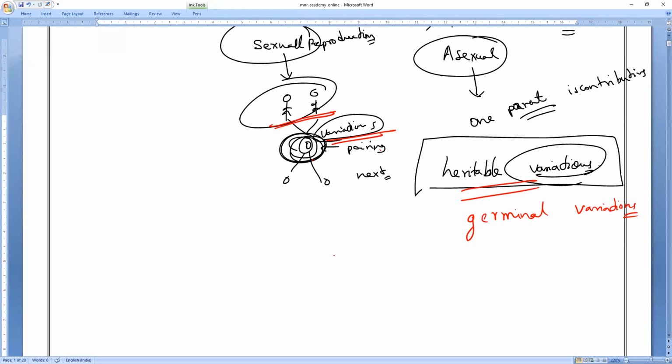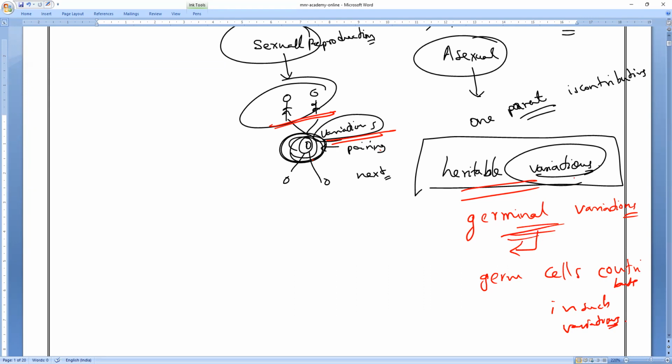Why do we call it germinal variation? Because germ cells, the sex cells, contribute to such variations. That is why it is called germinal or heritable variation.